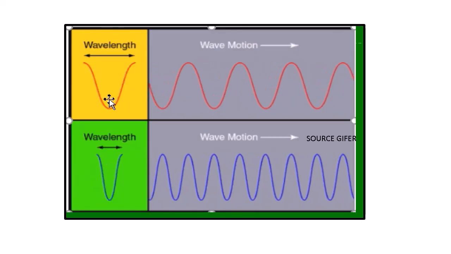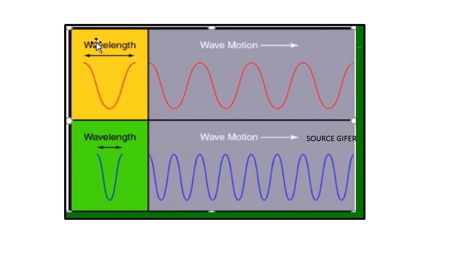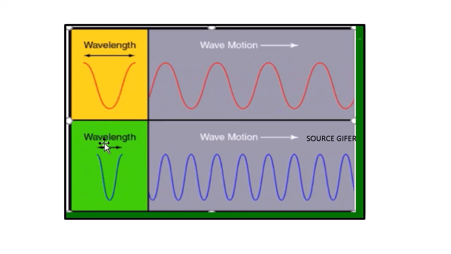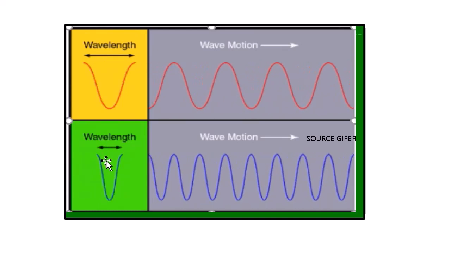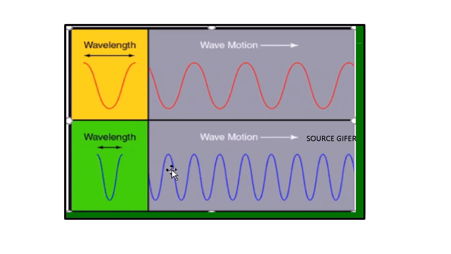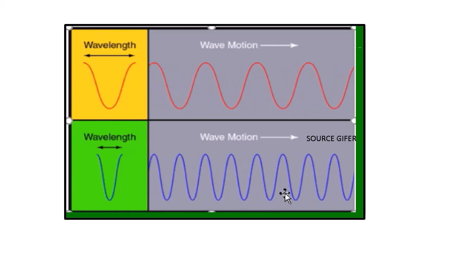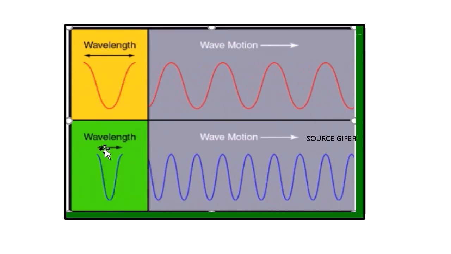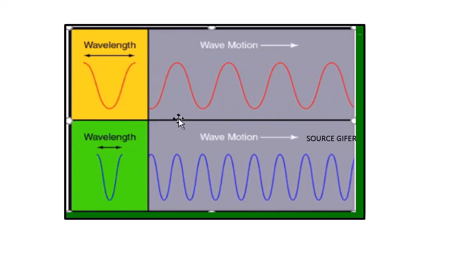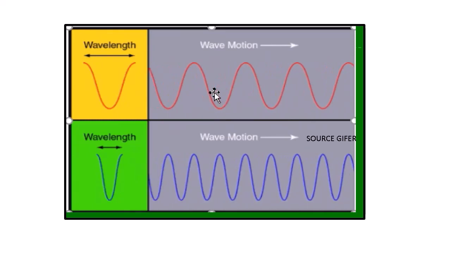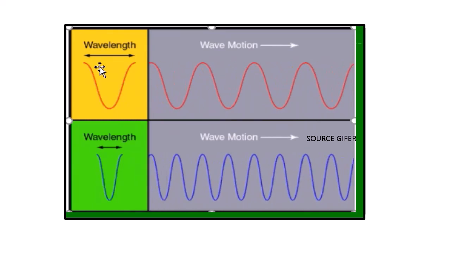Please observe the two waves. This one has a larger or longer wavelength than the second one. So this is the wave motion direction in both of them. The lower wave is a wave with high frequency and hence the wavelength is smaller, while the upper one is a wave of lower frequency and the wavelength is longer.